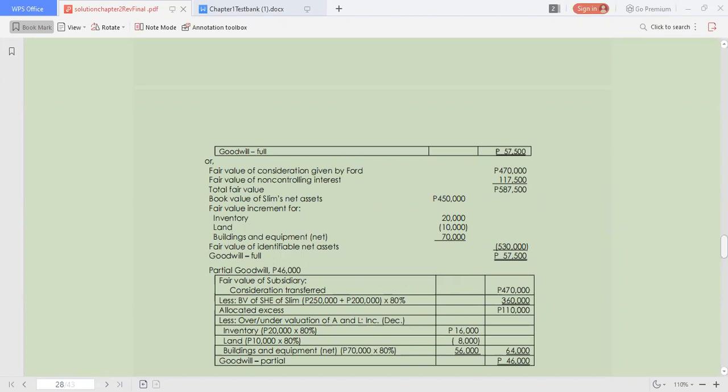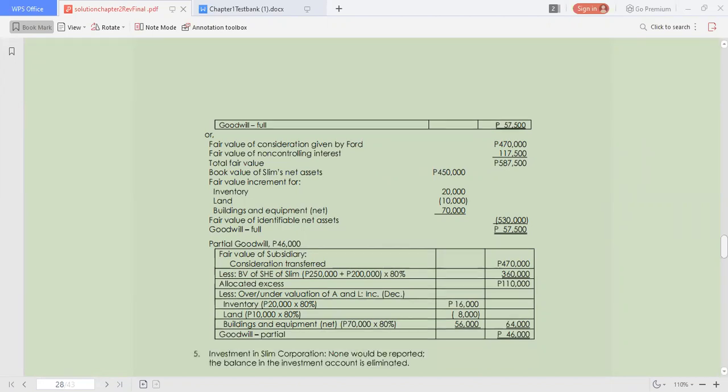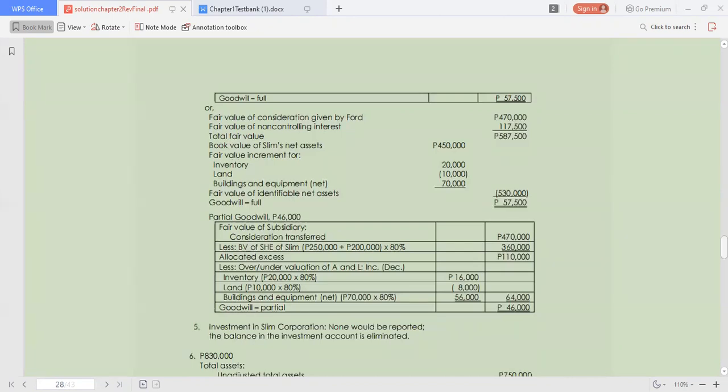We are multiplying this by 80%, and we have the buildings and equipment at net by 80%. So we have now the difference representing a partial goodwill in the amount of 46,000. Okay, that is if you have partial goodwill.